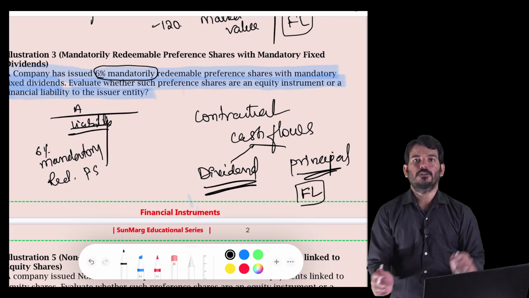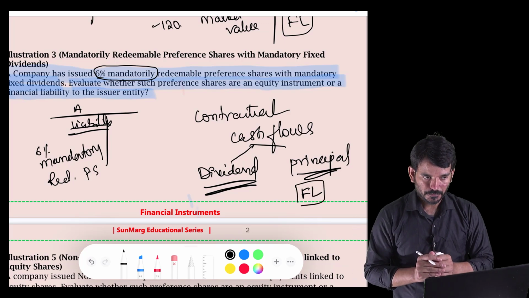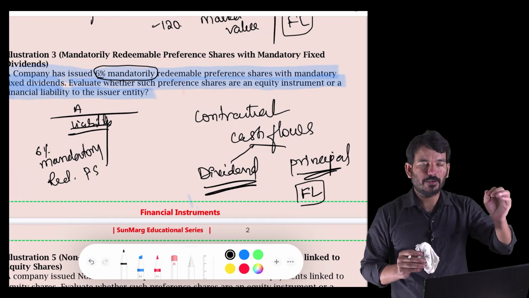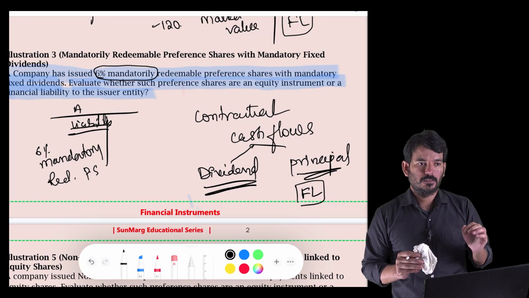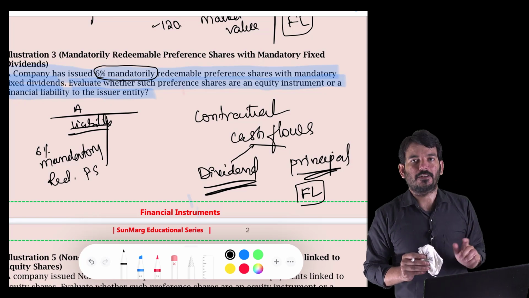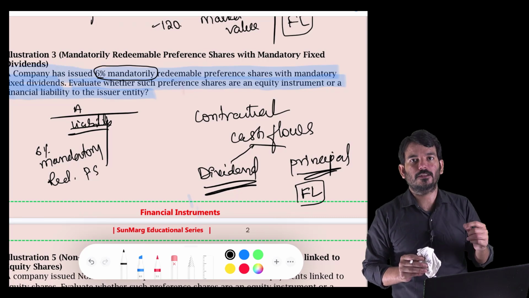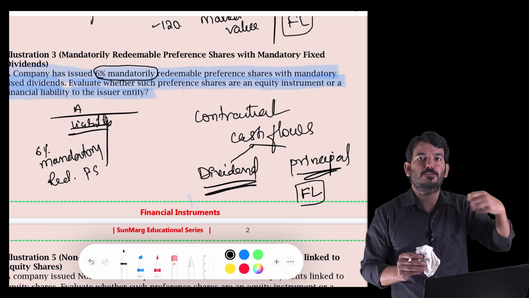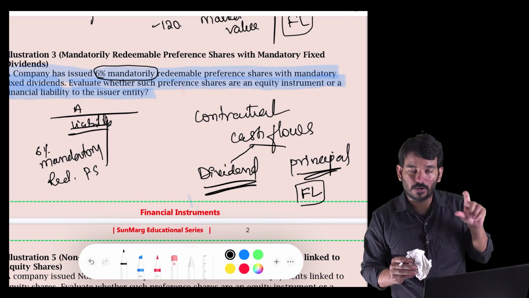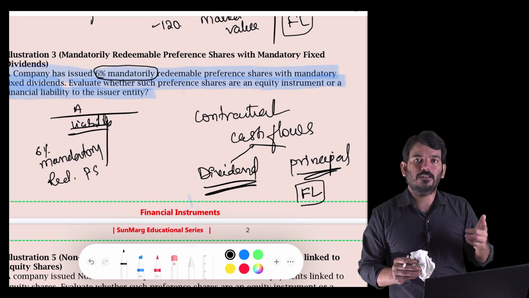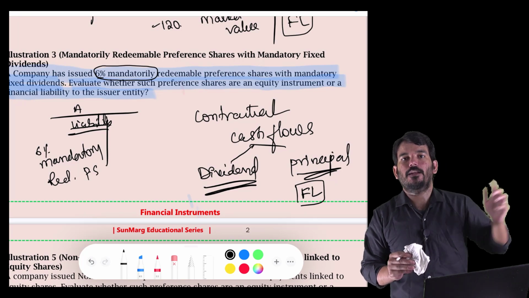Sir, I have not understood. Listen once again. I am issuing a debt. In that debt, I am clearly telling them that I will give you 6% interest, 6% dividend. So this is a contractual obligation on my part. Every year I need to keep paying them 6%, 6%, 6%. And I am also telling them that at the end of the 10th year, I will repay the entire amount.